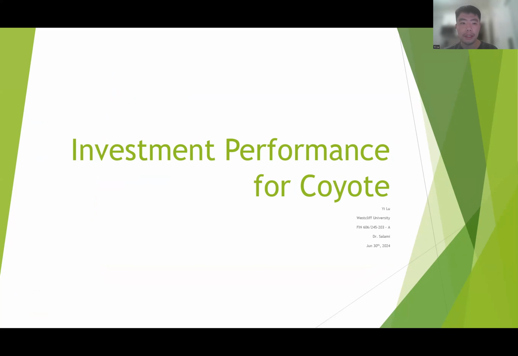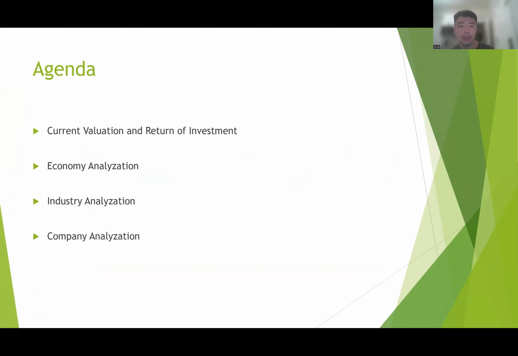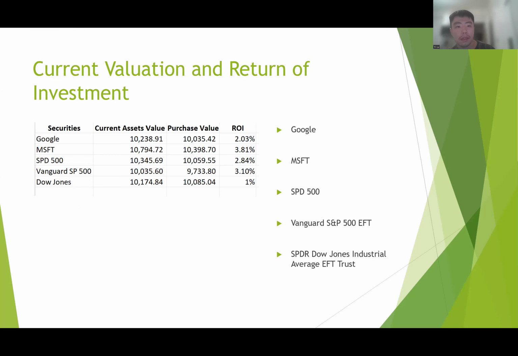Welcome to my presentation. Today I'm going to talk about the investment performance for Coyote. Here's our agenda. We're going to first talk about the current valuation and return of the investment for each security we chose. Then we're going to do a top-down approach to analyze the economy, the industry, and the company to help us make investment decisions in the future. Okay, so let's start with the current valuation and return of investment.